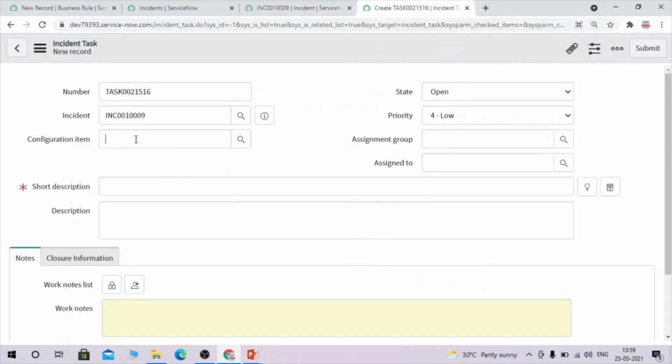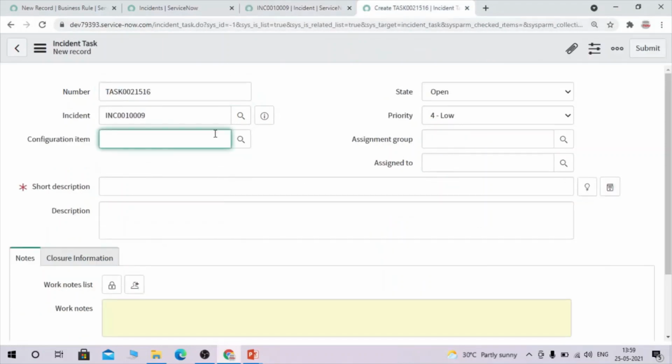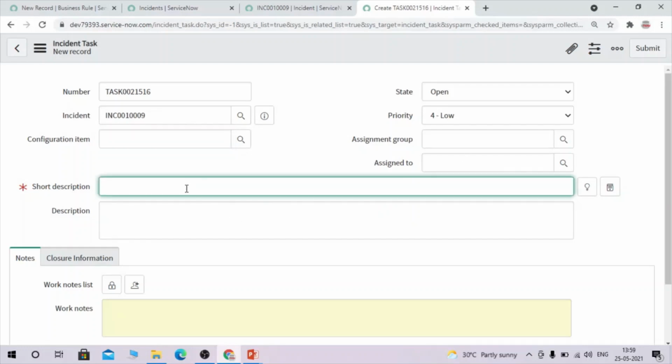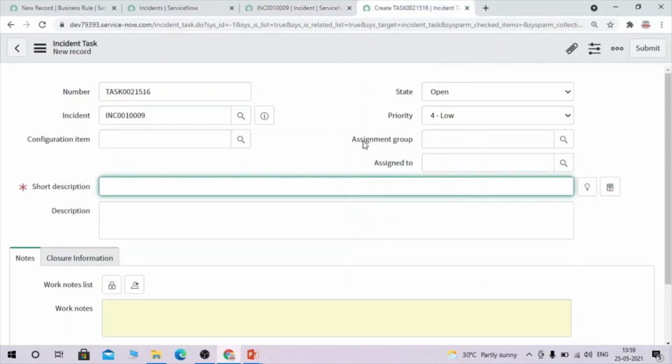So configuration item, I want to map the same, whatever I'm selecting here. Okay. The same should go here, and assignment group, assigned to, and short description. The same should come here. Okay. You can map different values also as per your requirement, but here what I'm going to do is map the same values. Whatever I'm selecting here, it should go and map to the incident task as well.